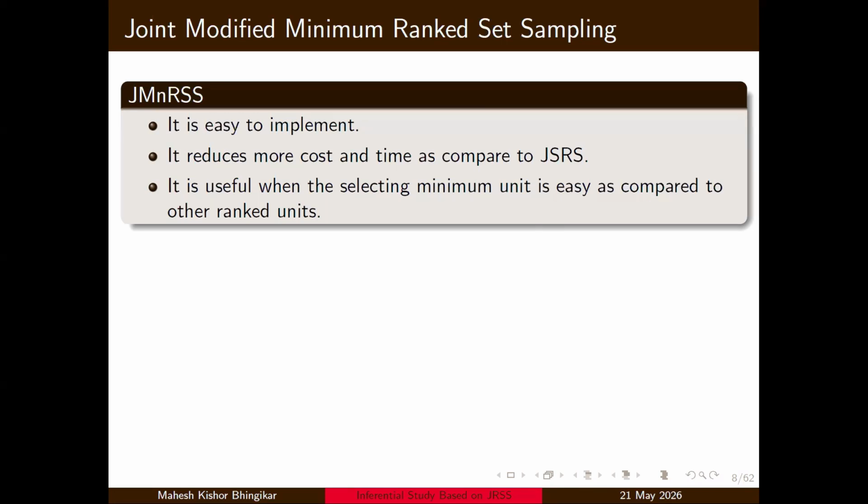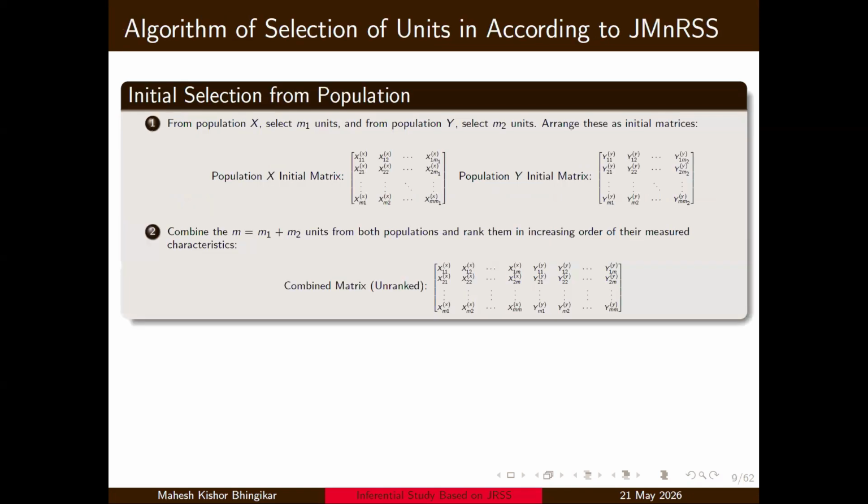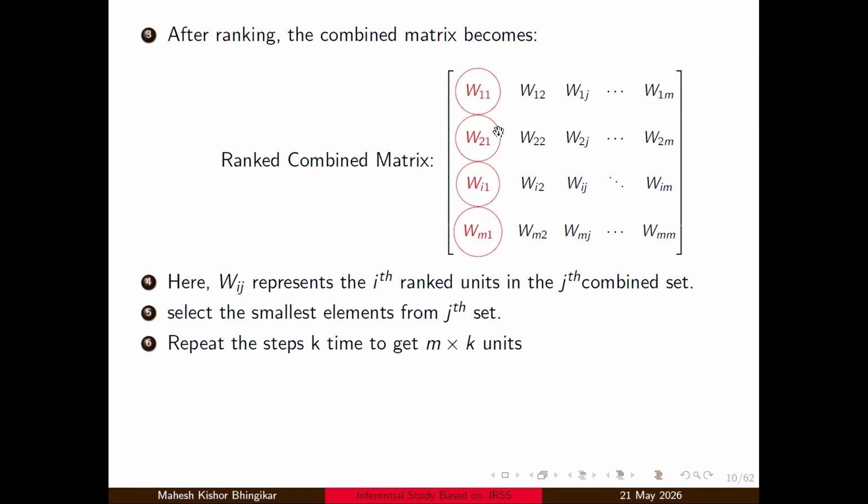It is useful when selecting the minimum unit is easy as compared to other ranks, because we are selecting only the first unit from each set. So it is a minimum unit, and when it is required, we can go for this. Similarly, again, the algorithm is the same. We have taken M1 observations from the set X, M2 from the set Y. We combine them and arrange, and we are selecting the first minimum from each set.